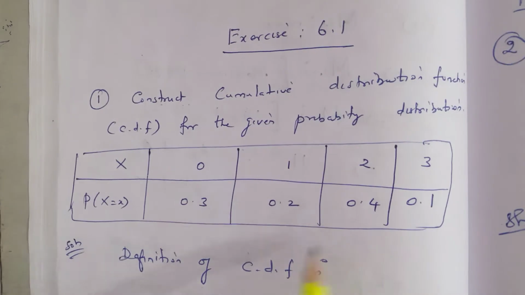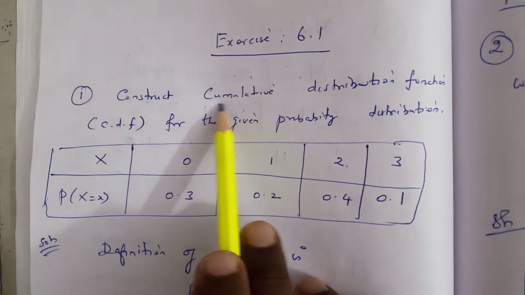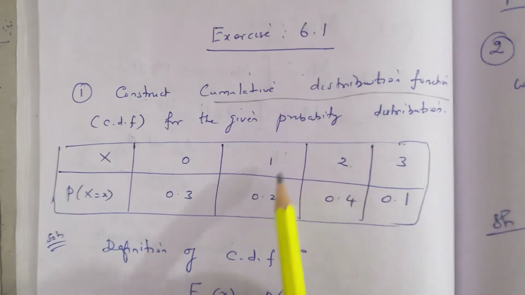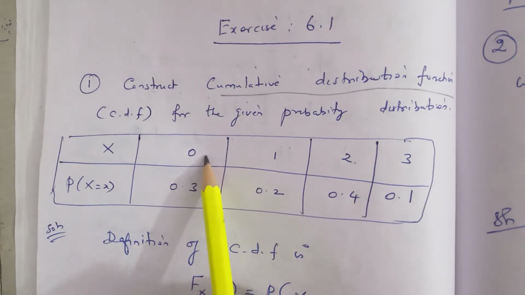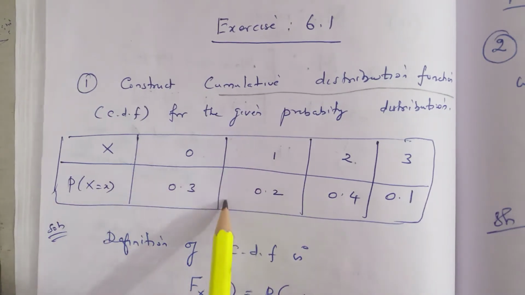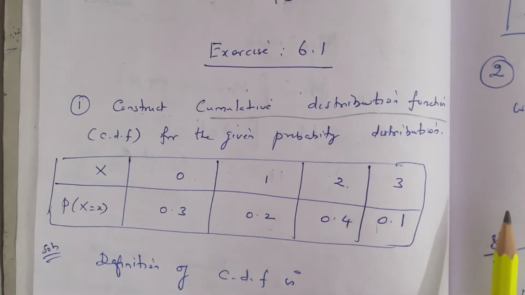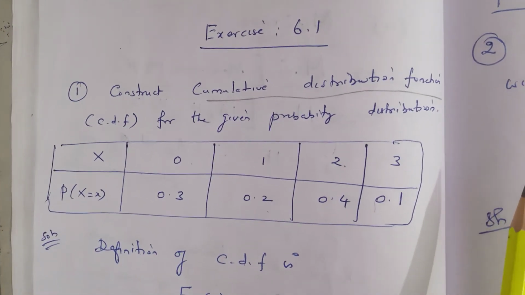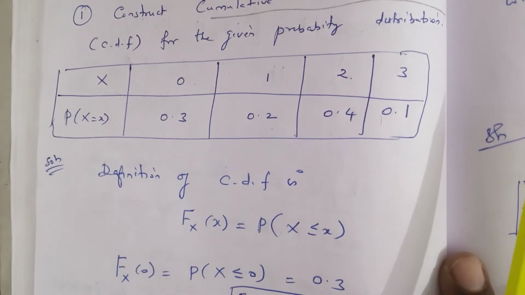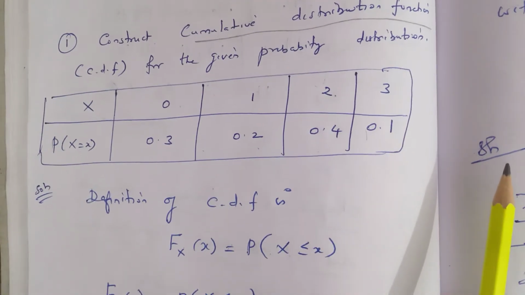Exercise number 6.1, problem number 1. Construct the CDF, cumulative distribution function, for the given probability distribution. X can be taken as 0, 1, 2, 3, and probability of x equal to 0.3, 0.2, 0.4 and 0.1. Find CDF. So the PMF is given, find CDF.